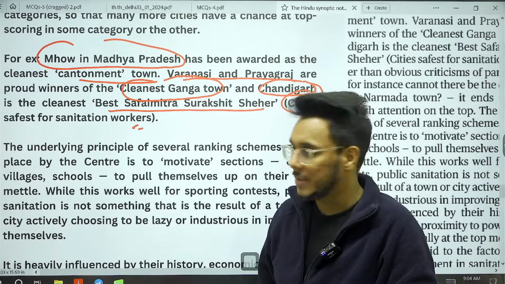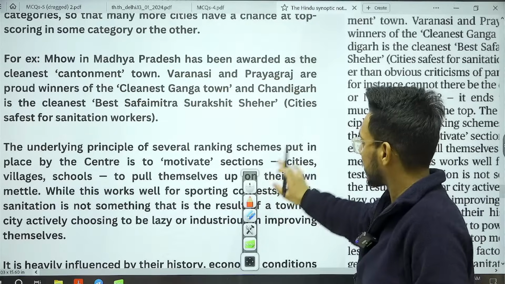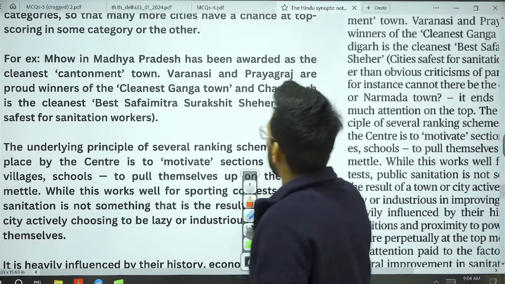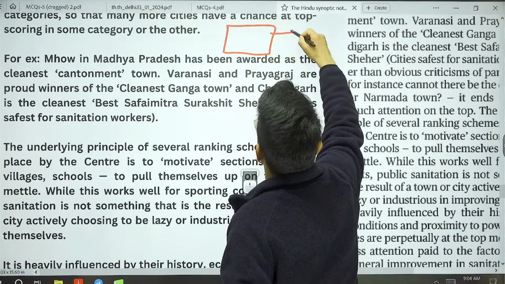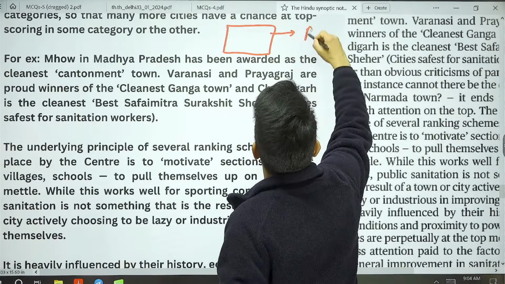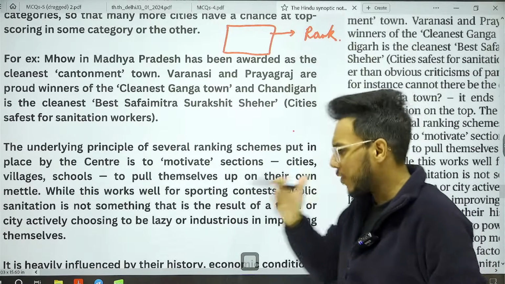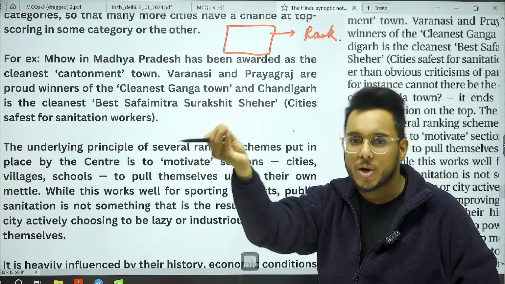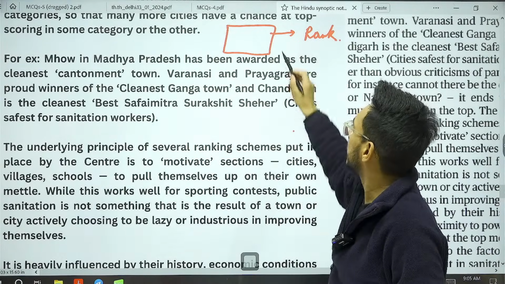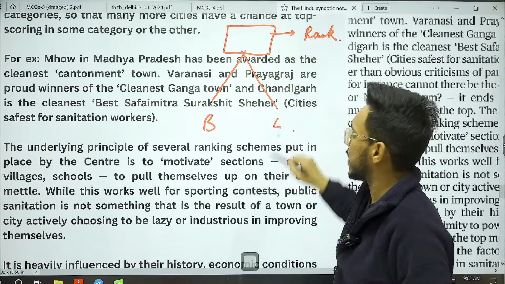subcategories. For example, suppose there is a class. We give ranking to the students. First is the rank of the entire class. There will be one student who will get the first rank. What can we do? We can rank the class, boys separately, girls separately.